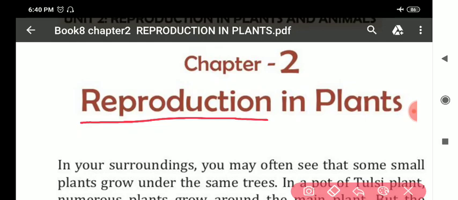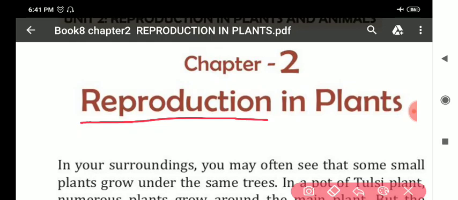My dear students, reproduction is a process by which the living organism, whether it is a plant or animal, produces its young ones of its own kind.